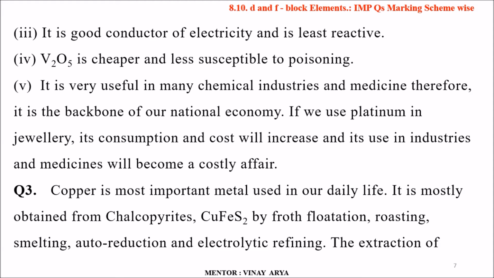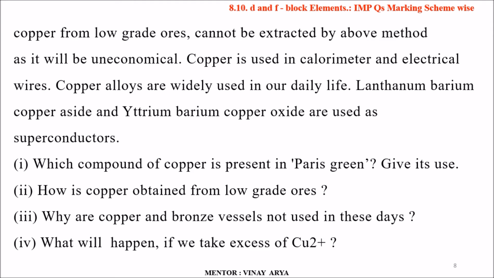become a costly affair. Coming to third question, copper is the most important metal used in our daily life. It's mostly obtained from chalcopyrites, CuFeS2, by froth flotation, roasting, smelting, auto reduction and electrolytic refining. Copper cannot be extracted from low graded ores by the above methods, as it would be uneconomical. Copper is used in calorimeters and electrical wires. Copper alloys are widely used in our daily life. Lanthanum barium copper oxide and yttrium barium copper oxide are used as superconductors.